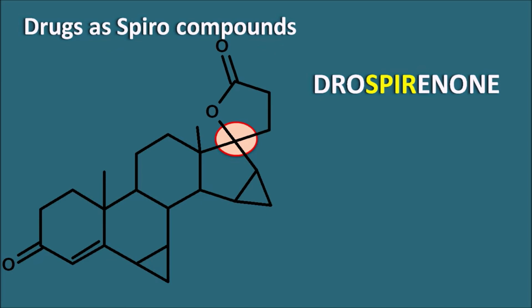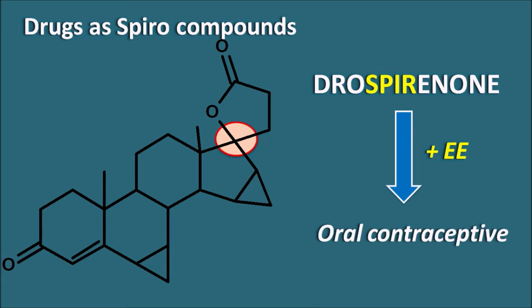Because of the steroidal nature, this drospirenone can be combined along with ethinyl estradiol. This combination, the progestin plus estrogen combination, can be used as oral contraceptives. So drospirenone is one of the drugs present in oral contraceptives along with ethinyl estradiol.